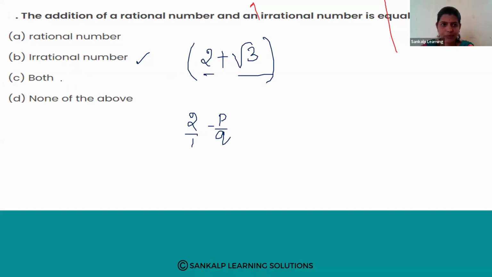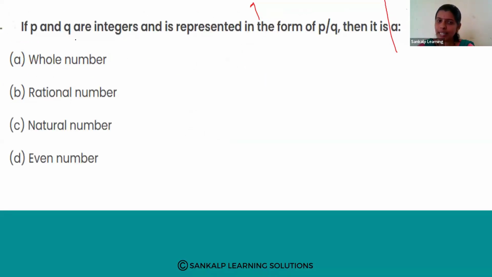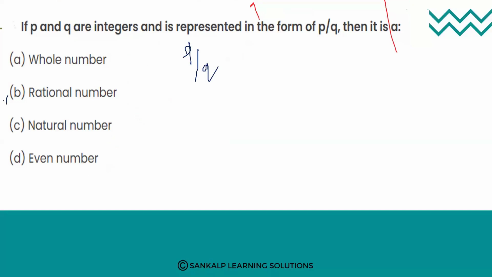Okay. Next. If P and Q are integers and is represented in the form of P by Q, then it is a whole number, rational number, natural number, or even number. Which option is correct? Already I have told you. If the number is in the form of P by Q, then it is called rational numbers. This is very, very basic thing, right? So rational number.